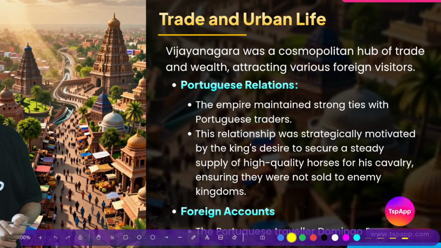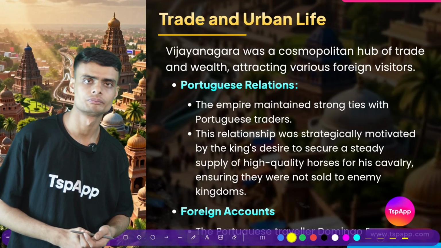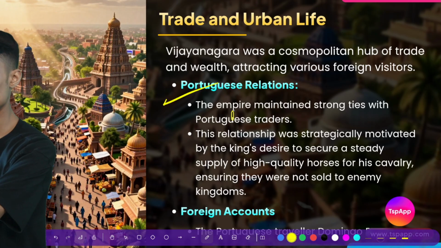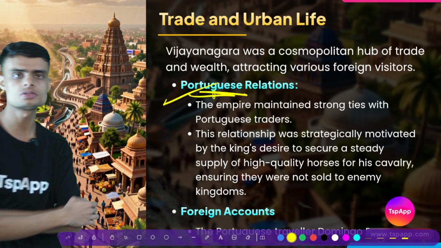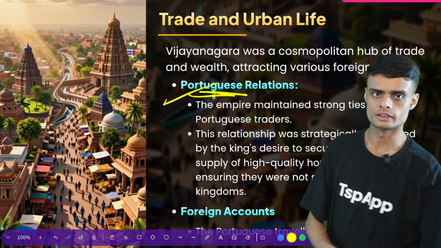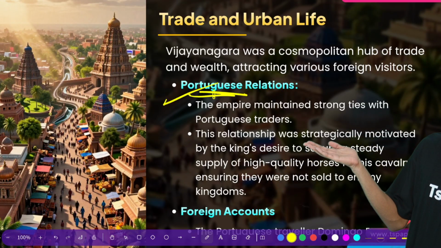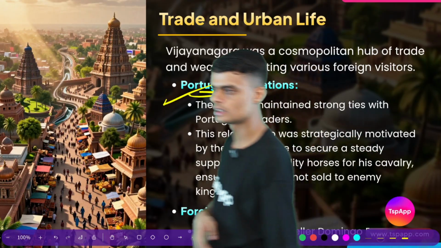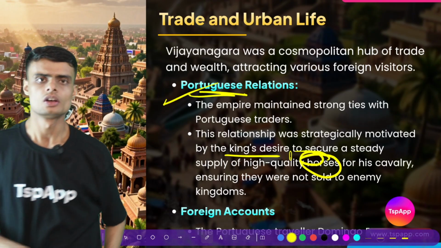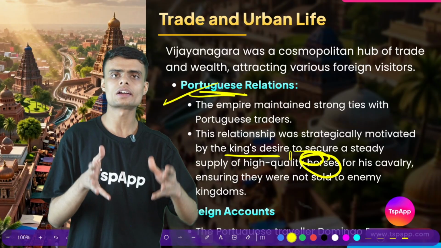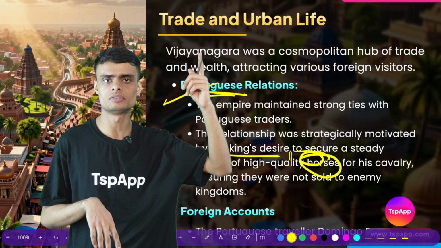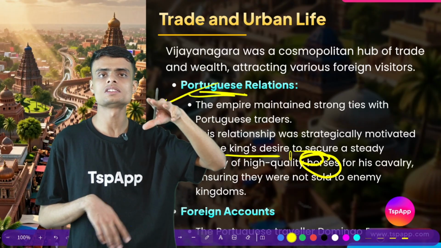This time period also saw great advancement in trade. When we say trade, we are referring to trade with foreign countries also, especially the Portuguese, because Vijayanagar traded with the Portuguese. The relation was strategically motivated. Why was it strategically motivated? Because the king wanted high quality horses. High quality horses are not found in India. High quality horses in that time period were actually imported from countries like Arabia.